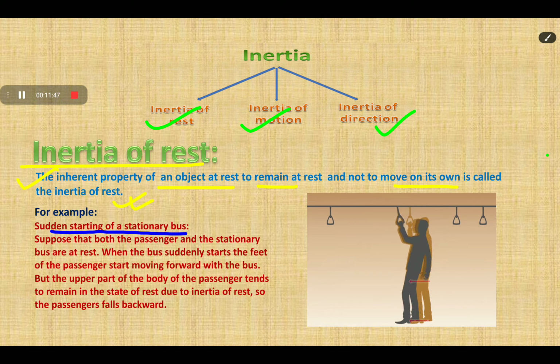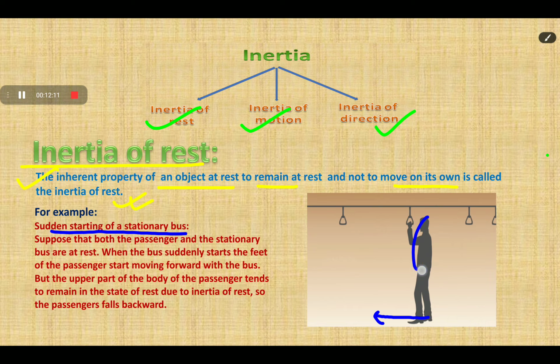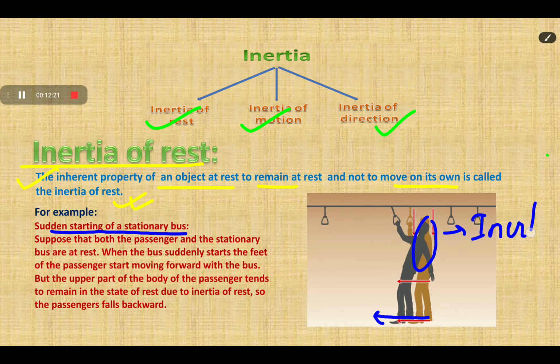But when the bus suddenly starts, the bus is in motion, and with the bus, the feet of the passengers start moving forward, but the upper part of the body of the passenger tends to remain in the state of rest due to inertia of rest.